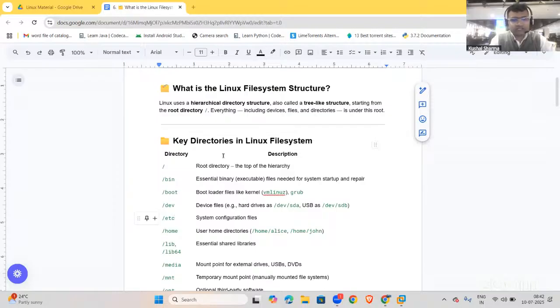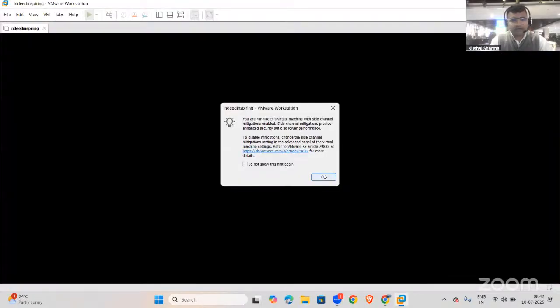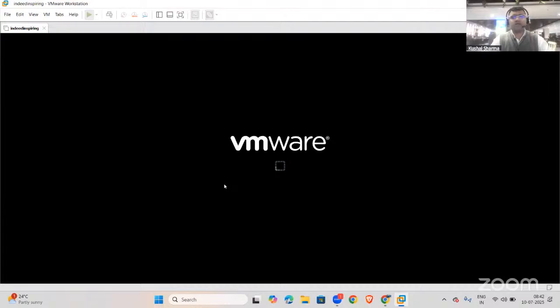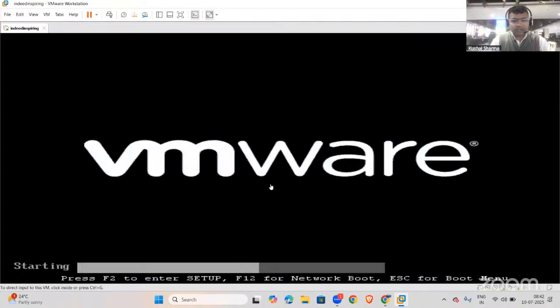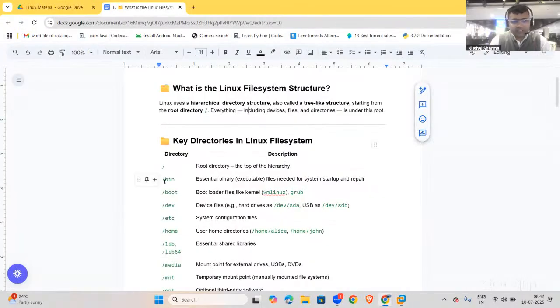As we have discussed, slash is the root directory. Then we have slash bin. It has essential binaries, executable files needed for system startup and repair. Here we have already started this machine, and parallelly I'll keep showing you that particular directory. So let it get started and let me log in. It is still in the starting process. So let us go back. So slash bin has the essential binary executable files needed for system startup and repair.